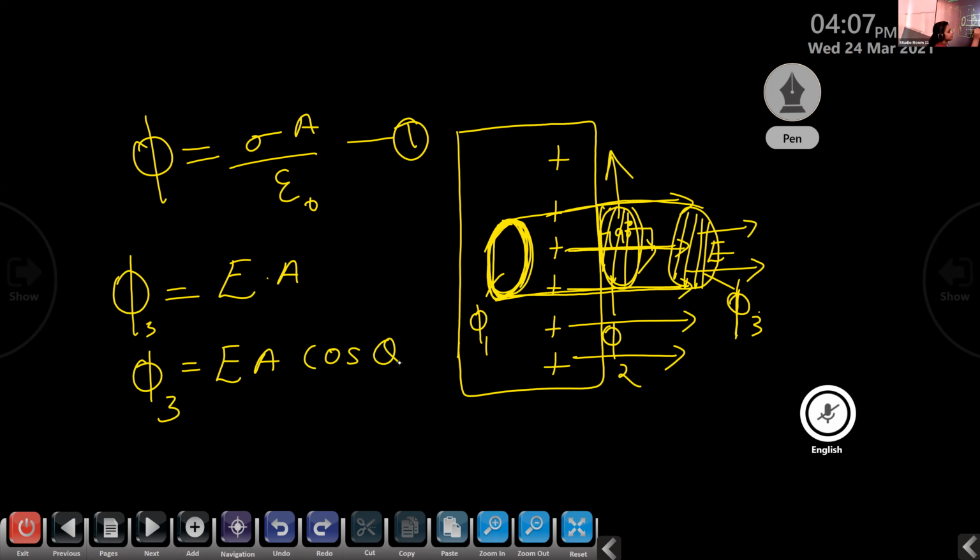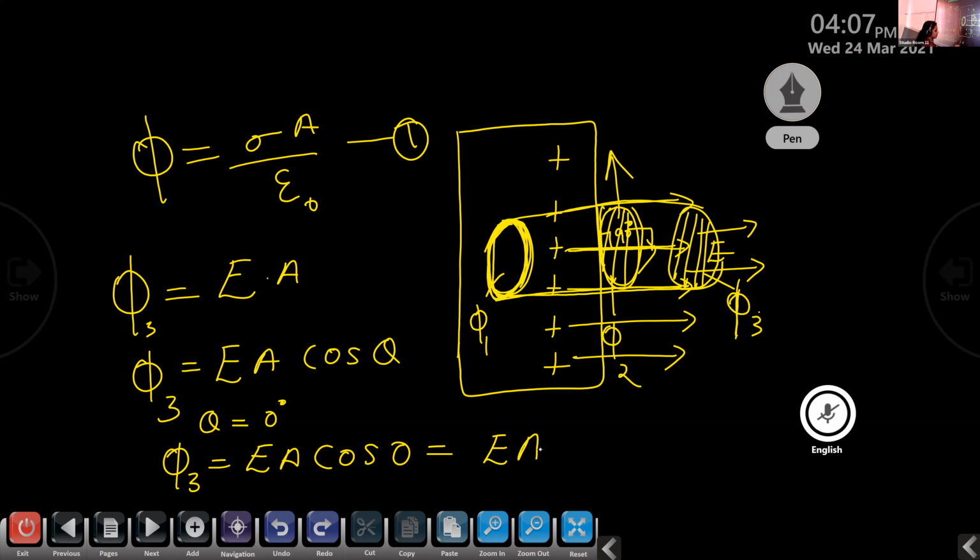What about the third surface? In this third surface, both the electric field and the area vector are along the same direction. That is theta is equal to 0 degrees. Then phi 3 is equal to EA cos 0, that is equal to EA, because cos 0 is equal to 1. So the electric flux phi 3 is equal to EA. This is our equation number 3.